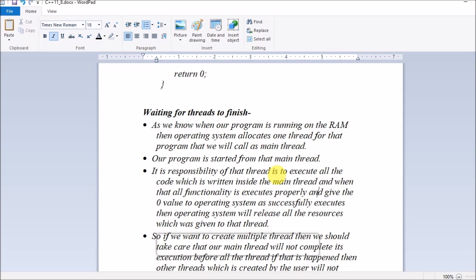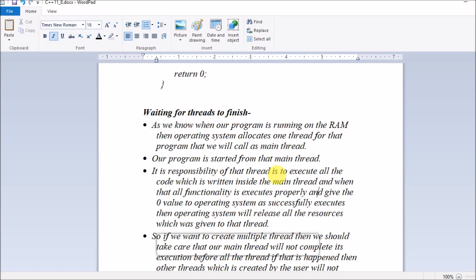If you have created many threads and different tasks are done by these threads, once they are completed with their tasks, only then is it supposed to return 0 to the operating system to say that the whole program is executed successfully, because every task assigned to different threads has been completed. Now the operating system is free to terminate the main thread.